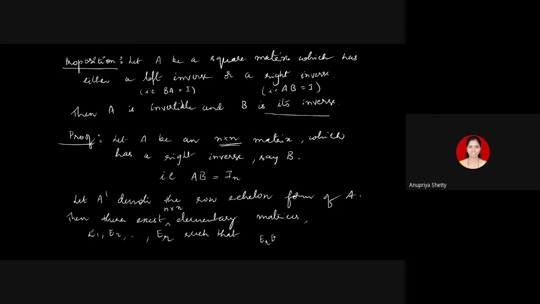when they are multiplied on the left side of A, what do we get? We get A dash. Now you cannot write A dash is identity. Remember, we have to prove that A is invertible. Only when we know that A is invertible, I know the row echelon form is identity. Right now, we don't know what the row echelon form is. I have denoted it by A dash. But what we know is, applying row operations on A, you can always reduce A to A dash, which is row echelon form. And applying row operations is equal to multiplying on the left by elementary matrices.